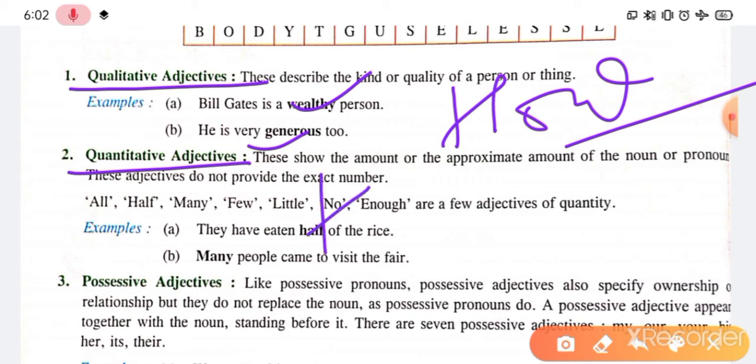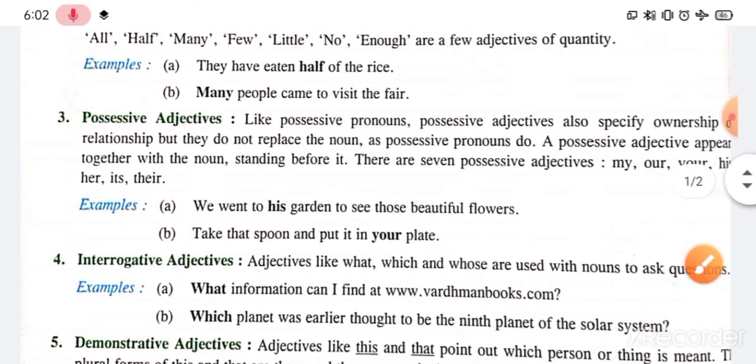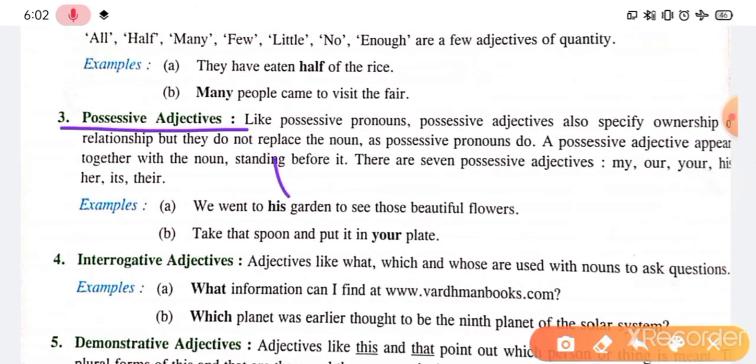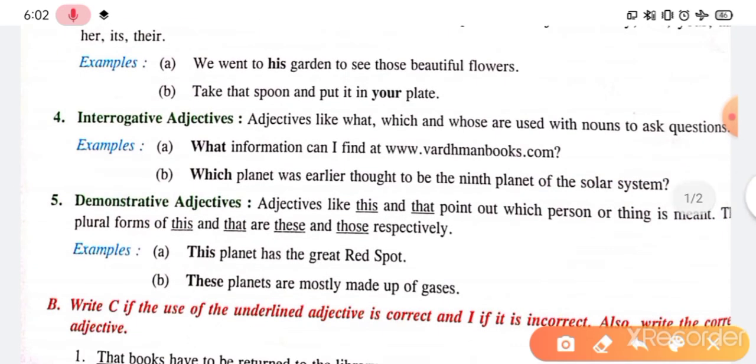That is how much. Answer of how much, right? And the next is possessive adjective, that is the answer of whose, right? His, yours, theirs, my, our, these all are possessive adjectives. Okay. And next is interrogative, the WH word, right? And just after it the noun will be, that is interrogative adjective.